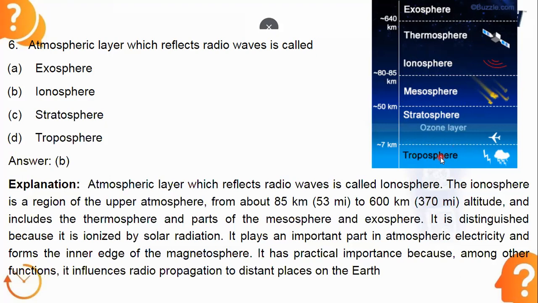Please remember, first comes the troposphere, which is very nearest to the earth's surface. Next comes the stratosphere, where we can see our ozone layer, which is protecting us from the ultraviolet radiation of the sun. Next comes the mesosphere, then the ionosphere, and the very last one is the exosphere. In the ionosphere, the radio waves will reflect and get absorbed, because of free floating electrons.